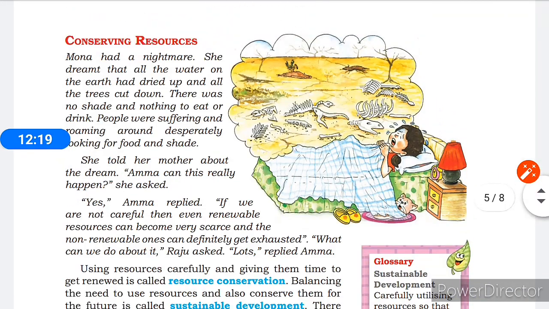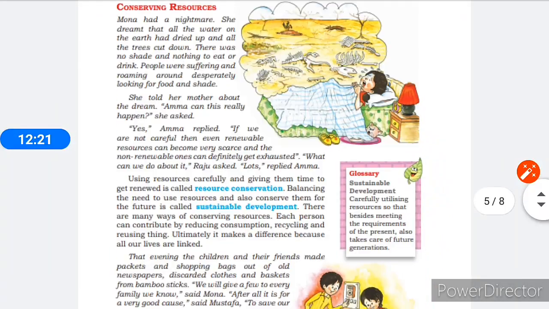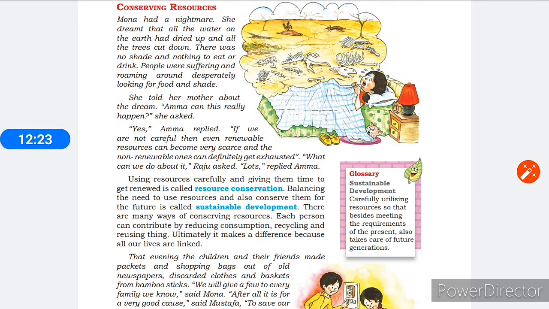Now, conserving resources. It is our duty that we should conserve the resources. Using resources carefully and giving them time to get renewed is called resource conservation. Balancing the need to use resources and also conserve them for the future is called sustainable development. There are many ways of conserving resources.